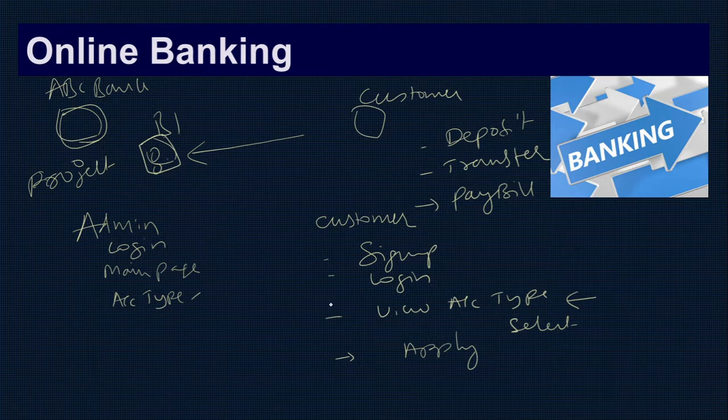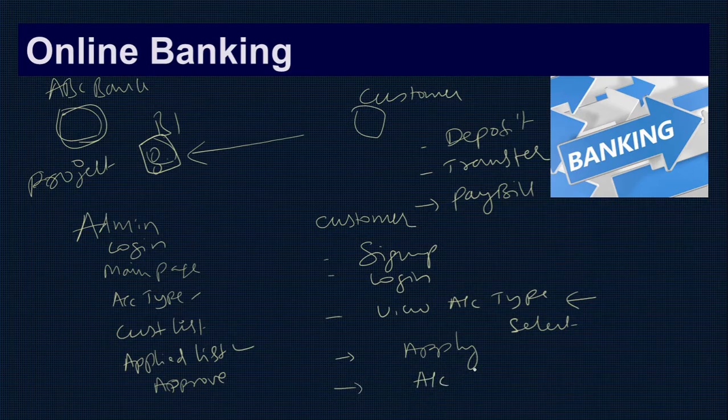Once you apply, on the other side, you can see the customer list. The overall signed up list will come, then the applied list. Now the admin, the bank people, can decide whether to approve it or not. They'll check all the documents and details, and if necessary they'll communicate with the customer. So they'll approve the account. Once it's approved, then you can check the status.